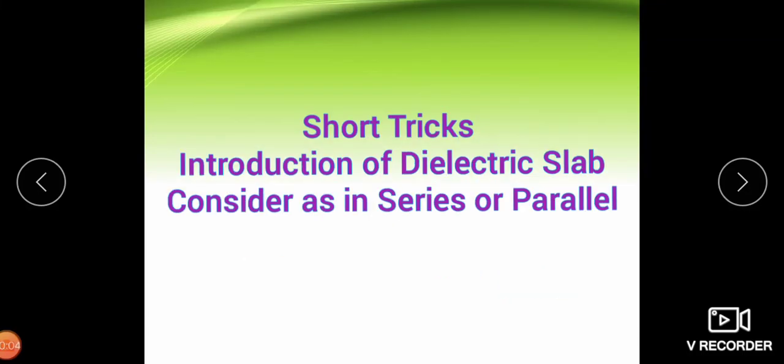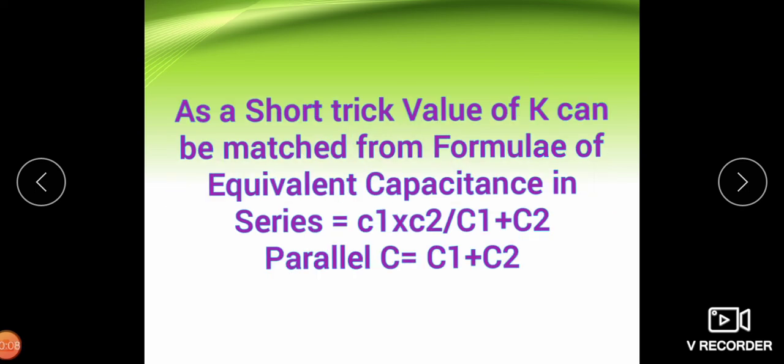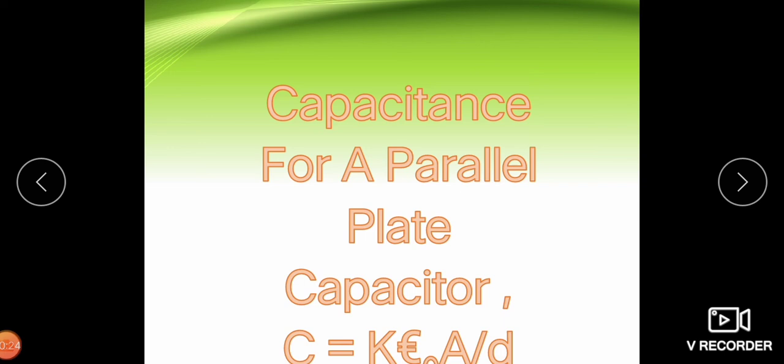Welcome students to the discussion of the capacitance of a parallel plate capacitor and the introduction of dielectrics. Due to the introduction of dielectrics, the capacitance of the combination changes. Let us discuss. We know that the capacitance of a parallel plate capacitor is equal to K epsilon 0 A upon D.